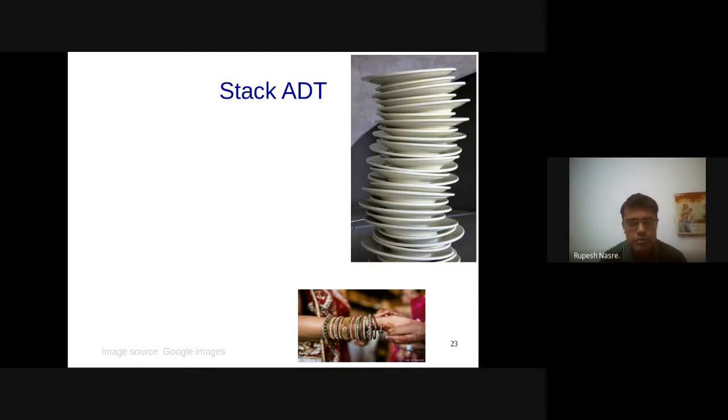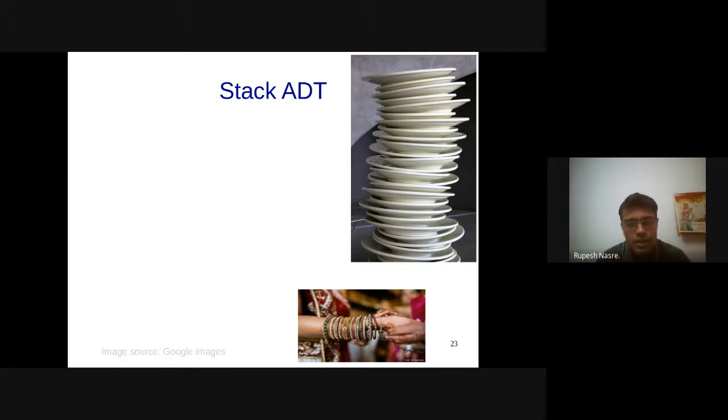If I have to check how many plates are there, I can count it externally by checking each plate either top to bottom or bottom to top. That facility may not be there in your stack implementation. And then I can also check if the stack is full or empty. In this case, the stack will probably never get full unless maybe it reaches the ceiling or something.